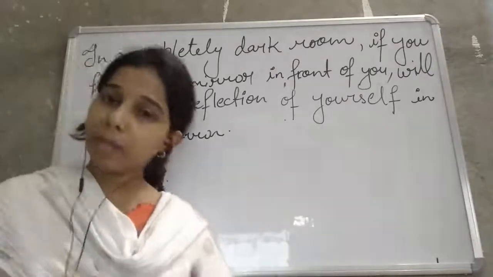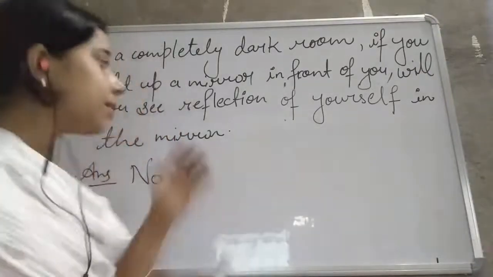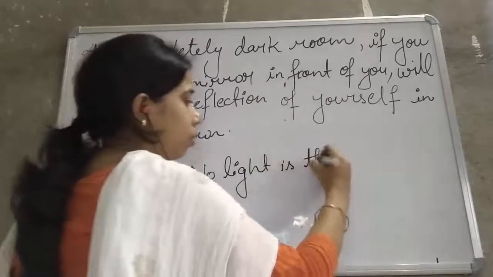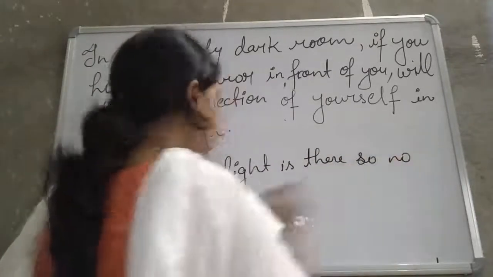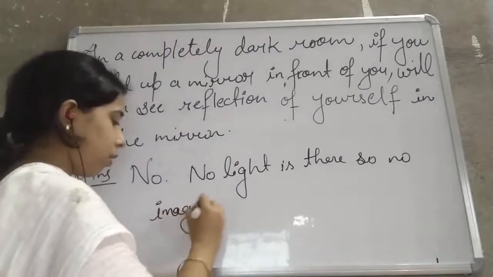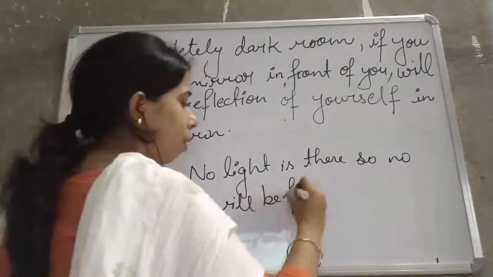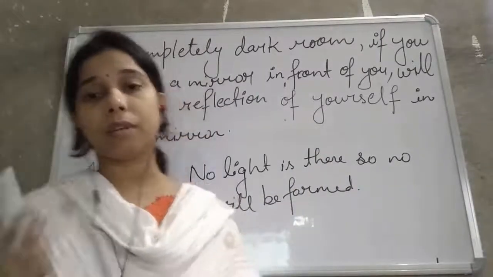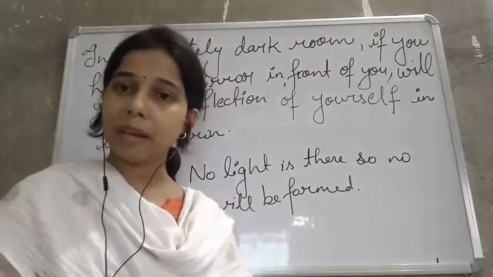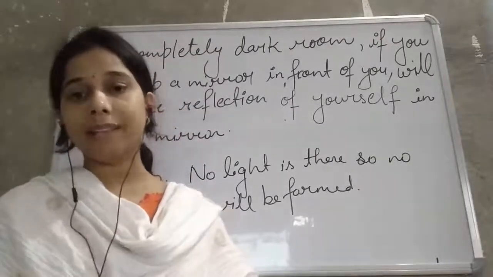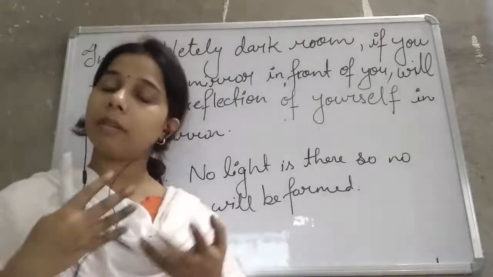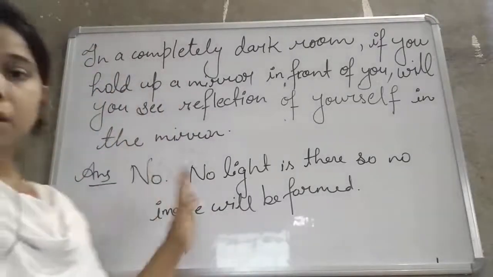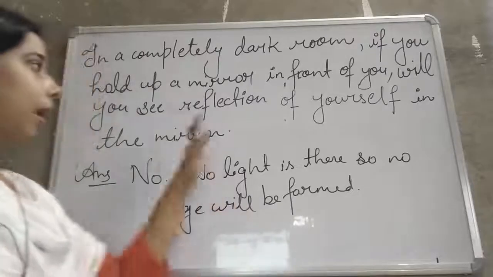because for image formation light is important, and since in a dark room no light is there, no image will be formed. So no reflection will take place, and you know that the image is formed because of the reflection of light. If in a dark room there is no light, then there will be no reflection, and if there is no reflection, then no image will be formed. Okay. So for the reflection, light is important, and thus the answer will be no.